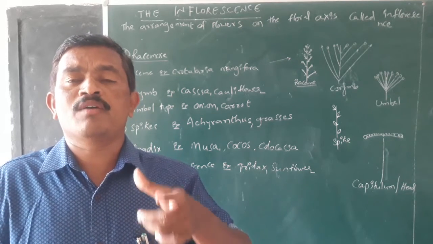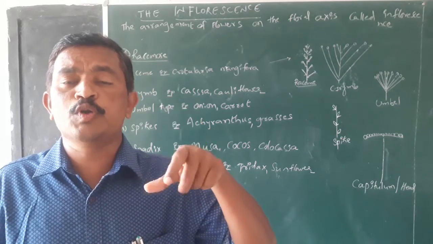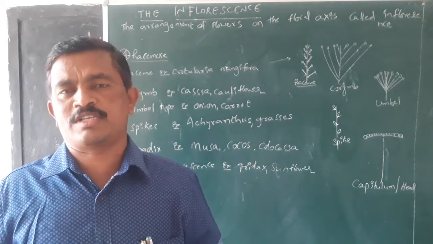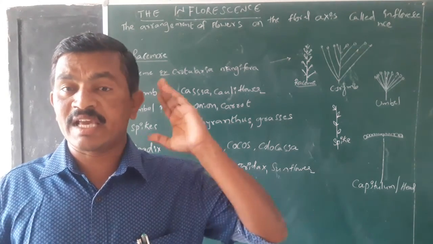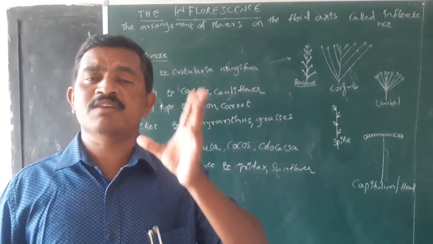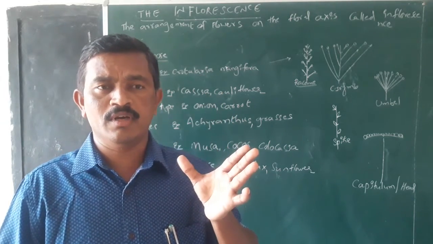Without stopping of the growth of the axis, if it continuously produces flowers on its axis, it is called a racemose inflorescence. But in the case of cymose inflorescences, after the formation of the flower, the floral axis growth stops.